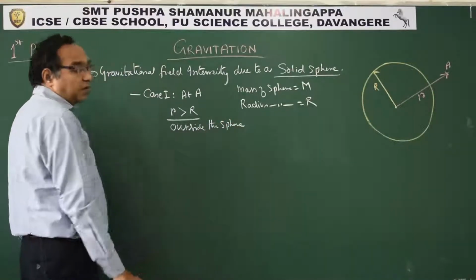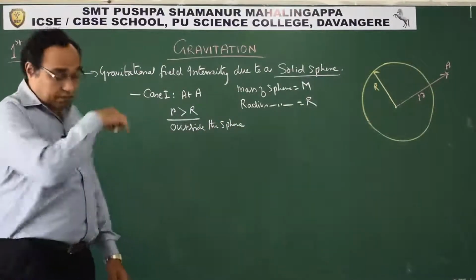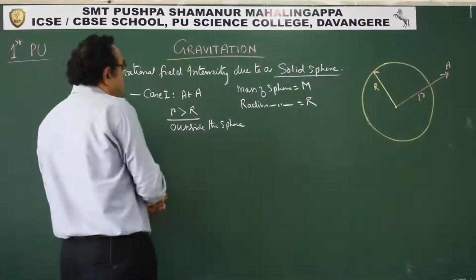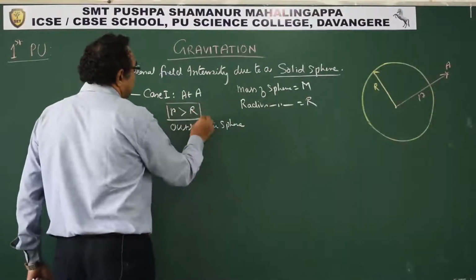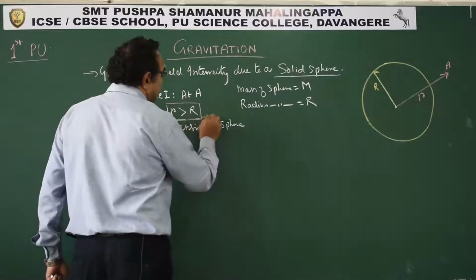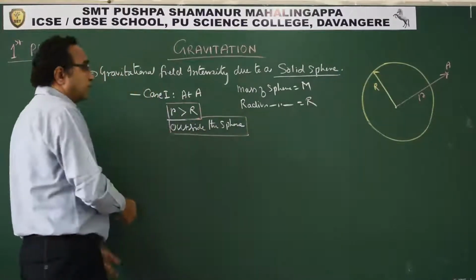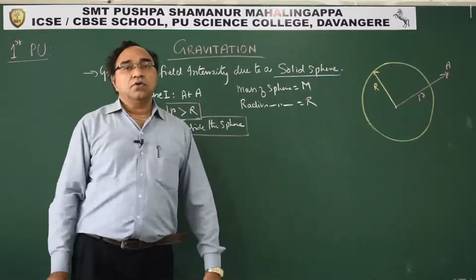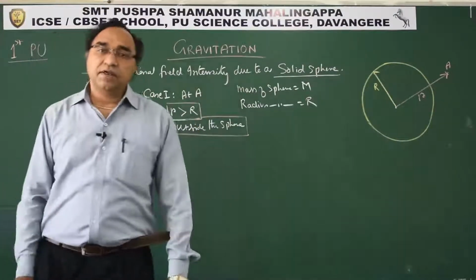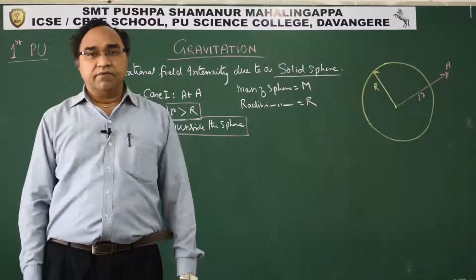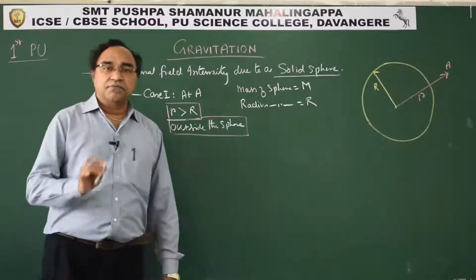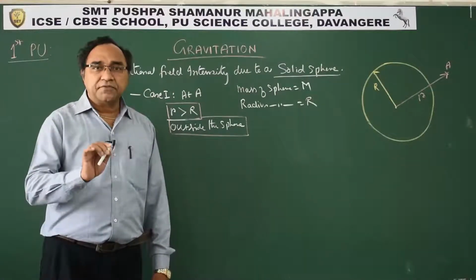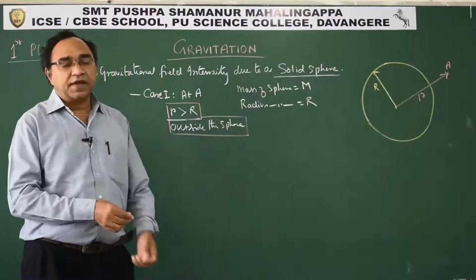If the point is outside the sphere, how do we find the intensity? Wherever we wish to find the gravitational field intensity, the first step is to place a unit mass there.